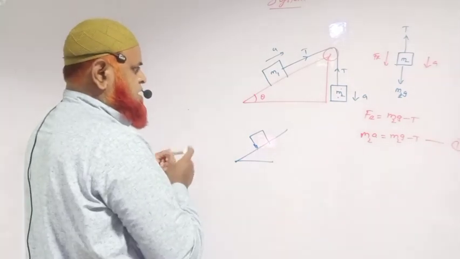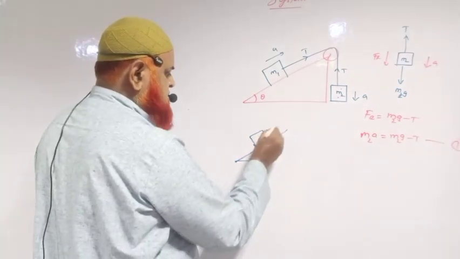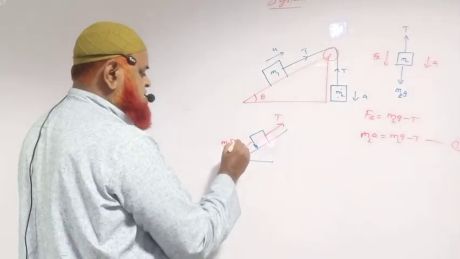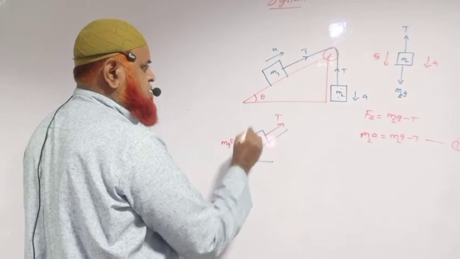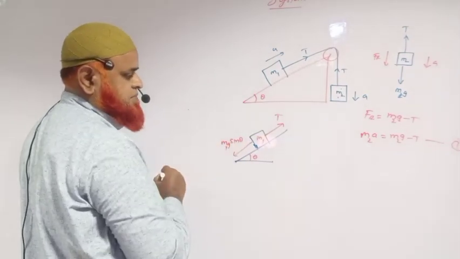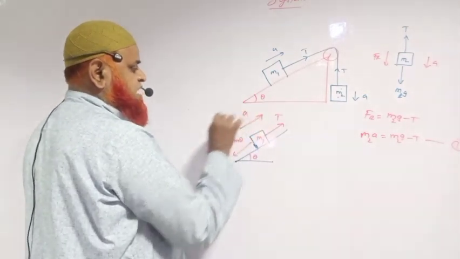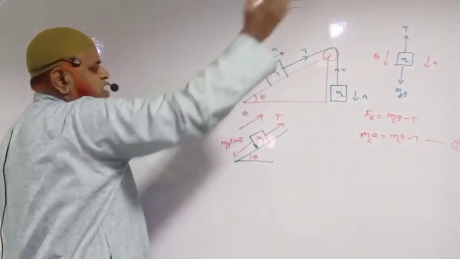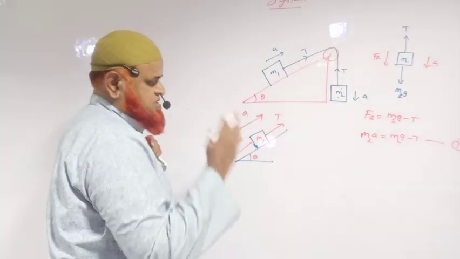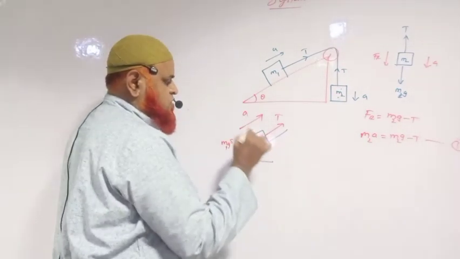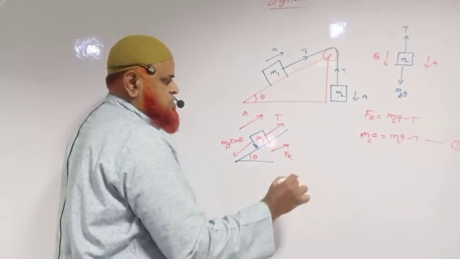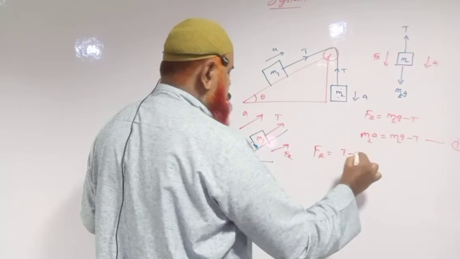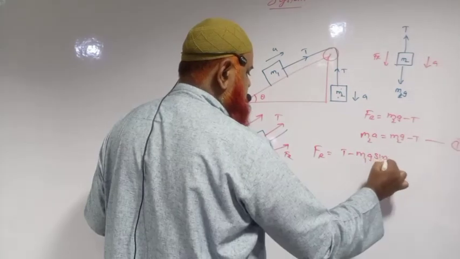Let us see. It is clear that in this direction tension is acting. In this direction mg sin theta is acting here, and that is M1g sin theta. Then the block is moving in this direction. Might be this block is a little bit heavier, so it is coming down, that is going along the slant height upwards. Then the resultant force is also in the same direction here. So the body's resultant equation is Fr is equal to T minus M1g into sin theta.